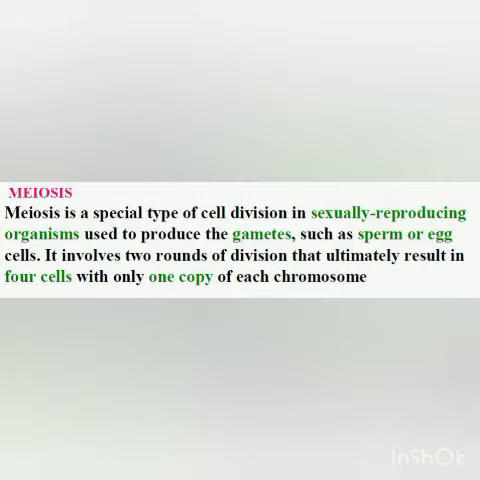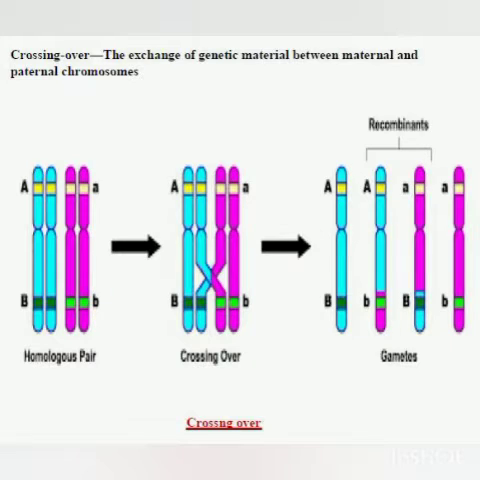So meiosis is a special type of cell division in sexually reproducing organisms used to produce the gametes such as sperm or egg cells. It involves 2 rounds of division that ultimately results in 4 cells with only 1 copy of each chromosome. One copy of each chromosome means what? There are 46 chromosomes, so 23 chromosomes. I will tell you what is meiosis, but before that I would like to explain what is crossing over. Students, crossing over is the exchange of genetic material between the maternal and the paternal chromosomes.